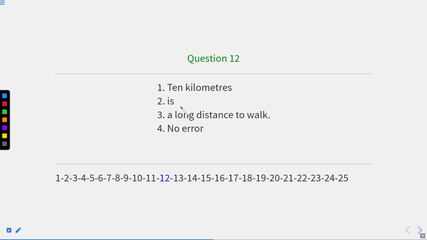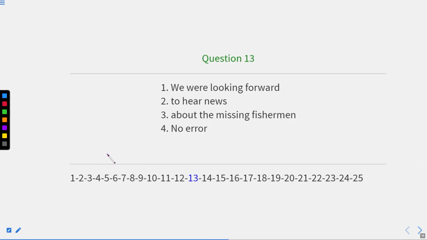This is question number 12. 10 kilometers is a long distance to walk. So the sentence is absolutely correct. Absolutely correct. So the answer will be no error. Now let us move to the next one.